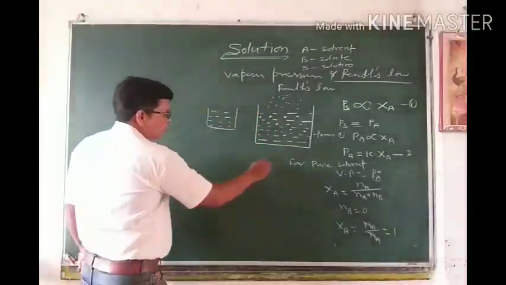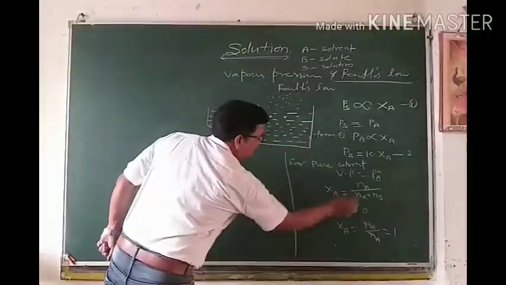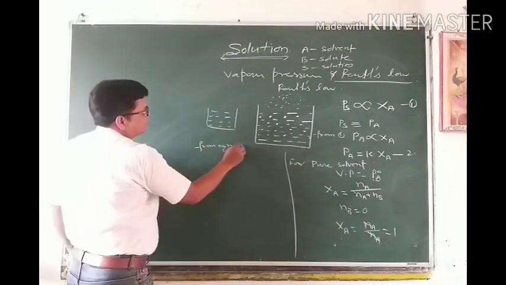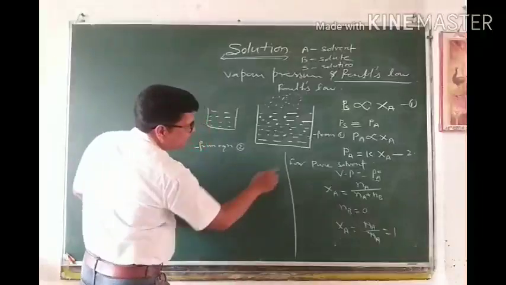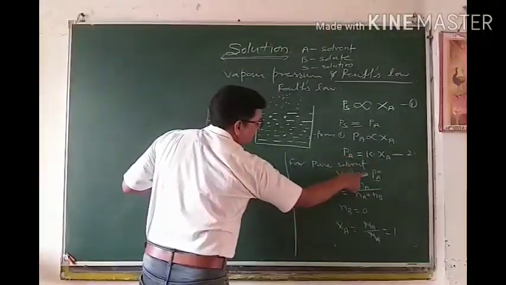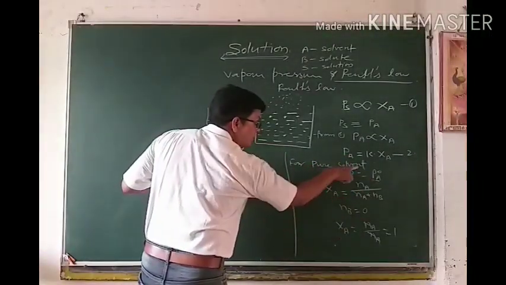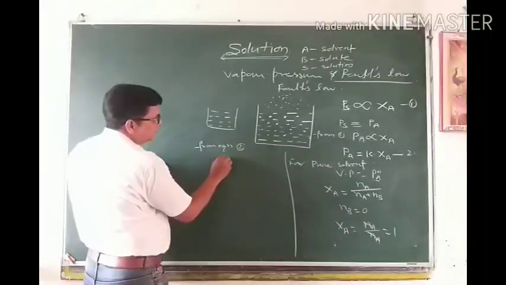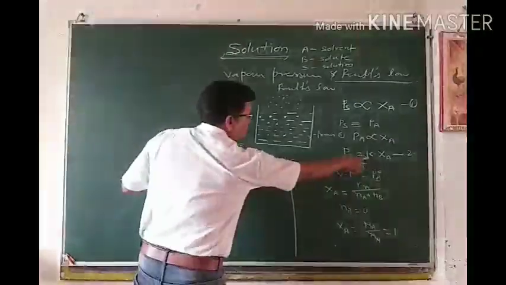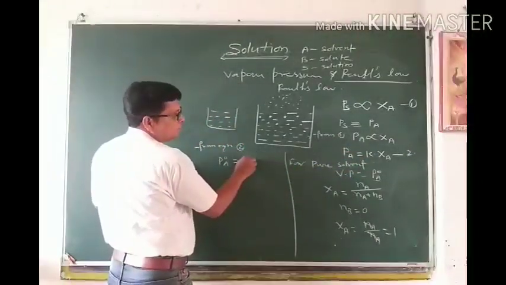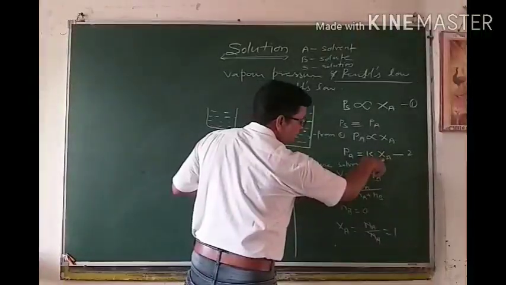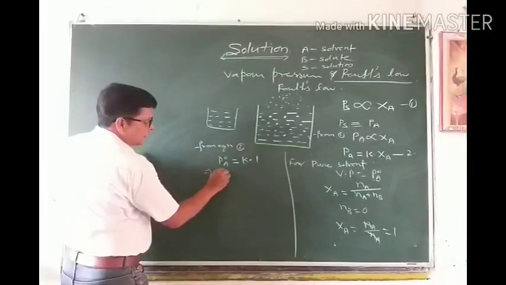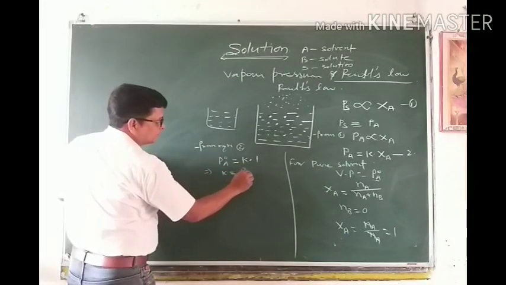Now, on putting these values in equation 2, instead of PA, what can you write? PA0, because we are considering pure solvent. For pure solvent, vapor pressure is PA0. So we can write PA0 is equal to K into XA, the mole fraction of pure solvent. What is it? 1. So here K is equal to PA0.